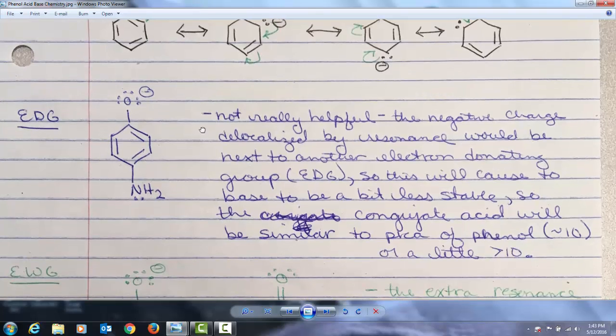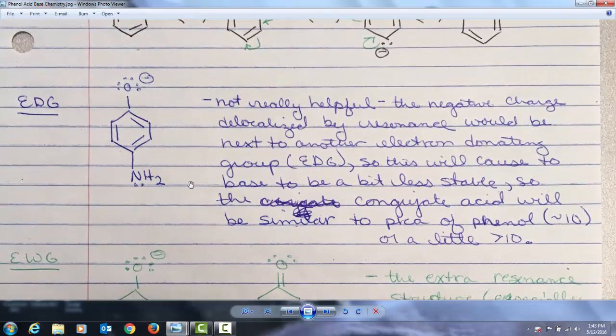Now what happens if you put an electron donating group onto the ring? Well, this nitrogen, as we were talking about a moment ago, is actually an ortho-para director because it is donating its electron density onto the ortho and para positions. And because we're getting more electron density into the ring, this isn't really helpful. You've got negative charge delocalized by resonance by both groups, and so this doesn't really cause much to occur. The base might actually be a little bit less stable, but not significantly so. Most of the corresponding conjugate acids are going to have pKa's very similar to that of phenol, or maybe just a little bit higher than the pKa of phenol.